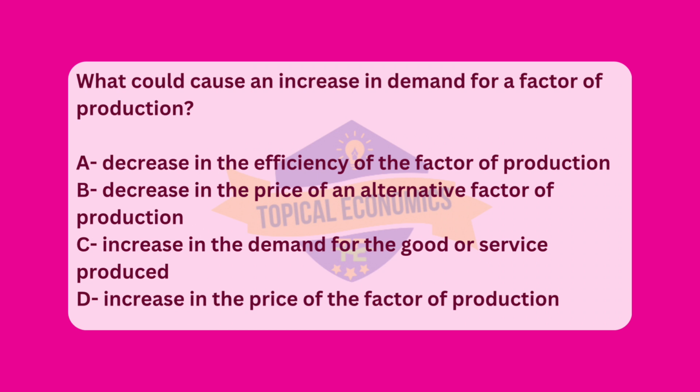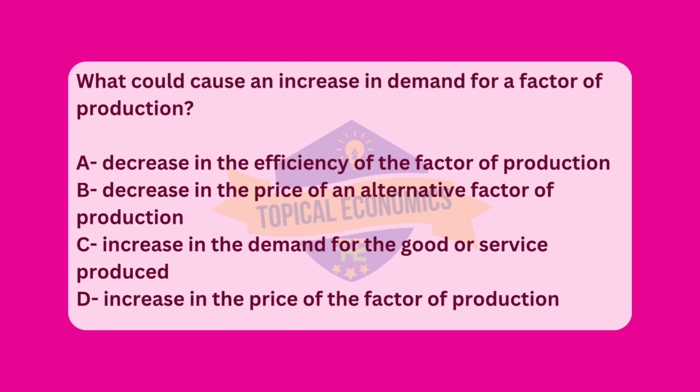The correct answer for this question is option C, increase in the demand for the good or service produced. The demand for a factor of production, such as labor, capital, or land, is derived from the demand for the goods and services that factor helps produce. If the demand for the final product increases, businesses will need to produce more of it, which in turn requires more of the factor of production used in its creation.